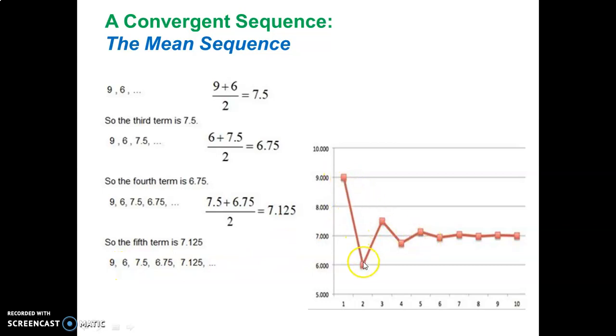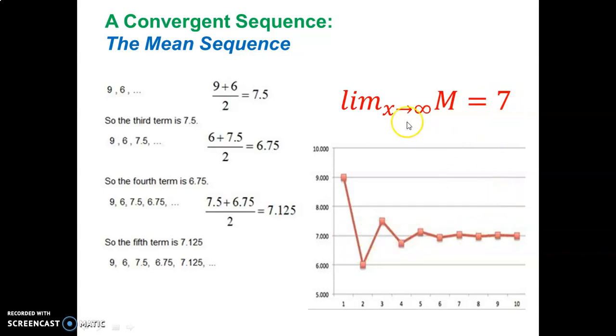Notice at first the numbers are quite different, but as you go towards infinity, the average or the next number in the sequence seems to settle in at one number, or a limit. So what is the limit of this sequence as you go to infinity? Well, hopefully, as you see, if you follow the graph here, it seems to settle in at the number 7, right? So we can write it like this. The limit as the x values, or this axis, goes to infinity, then the mean sequence, the limit of that mean sequence is 7. So here's where you put what's happening to x, and here's what you put what the function is approaching, or what is the y value that it's settling in on.